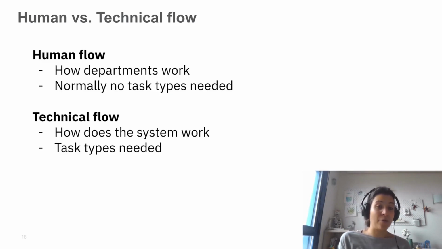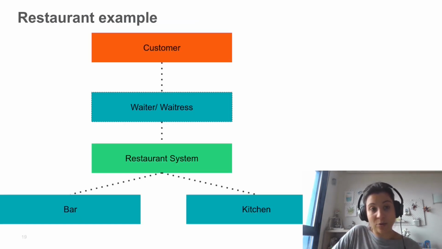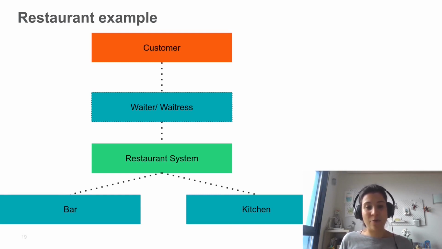The human flow describes how the departments work, and normally we don't need task types here. And the technical flow really describes the work of the systems, and task types here are needed because a workflow engine, for example, needs to know who will perform certain tasks. And for our example, we will assume that our restaurant is not just working manually, but we have a restaurant system here, and we also model the flow of the restaurant system.